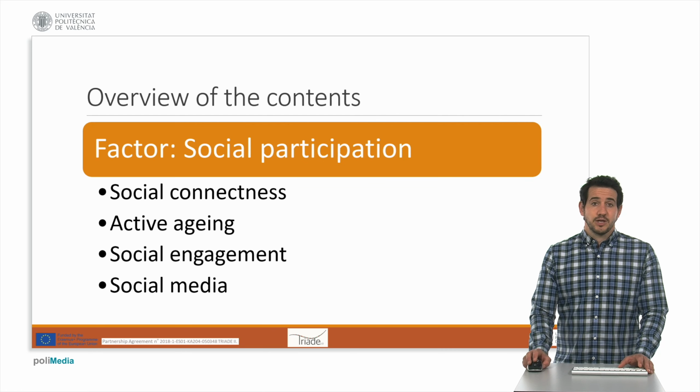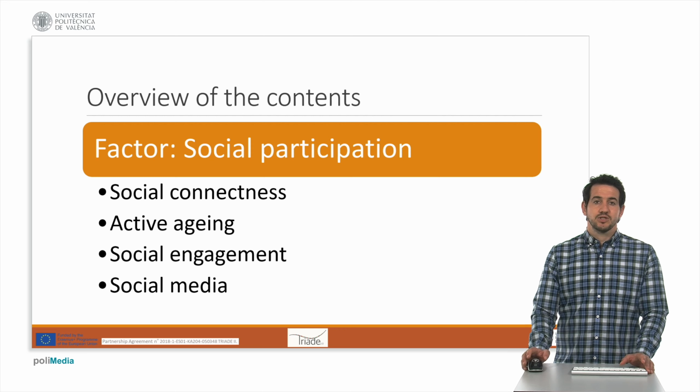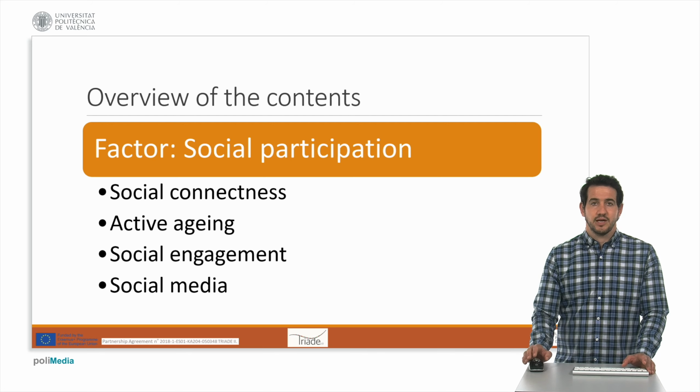The factor of social participation relates to the capacity of developing interpersonal relationships and to use shared resources in our community, including topics such as getting in touch with family, relatives, and other persons in our context, how to perform post-retirement activities, and how to socially engage with our environment. Finally, it contains some tips on how to use social media to build virtual links.